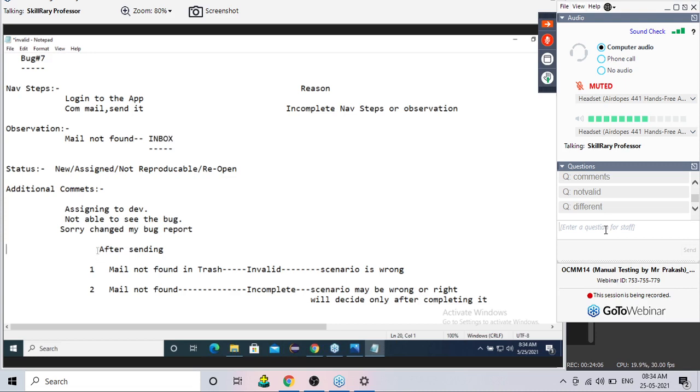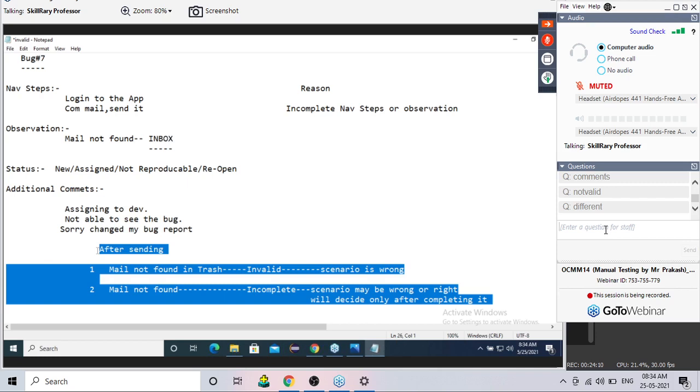For me, the most important point, guys, is this, a very, very important point. All of you remember, there's a lot of difference between invalid and incomplete. Both are not the same. Invalid and incomplete, but there is no status called incomplete. Remember that point. See, one example I want to give.